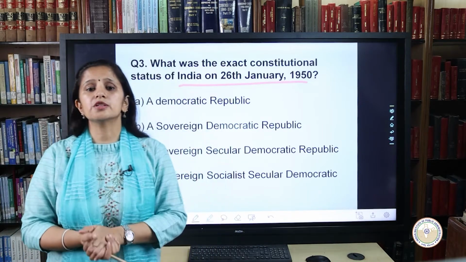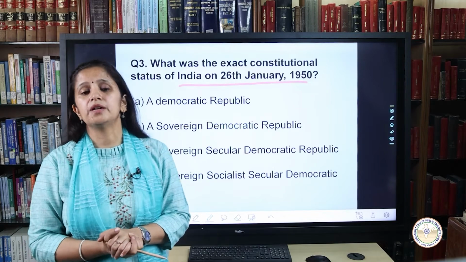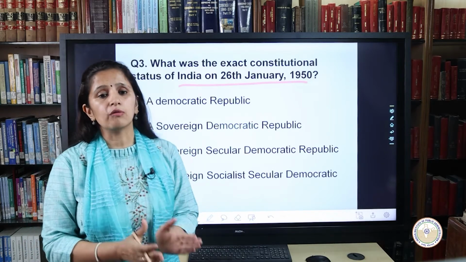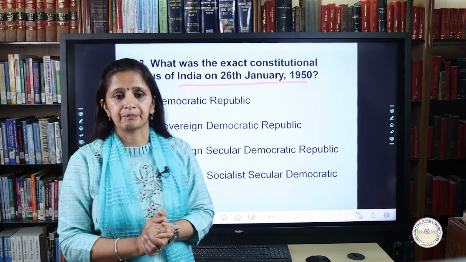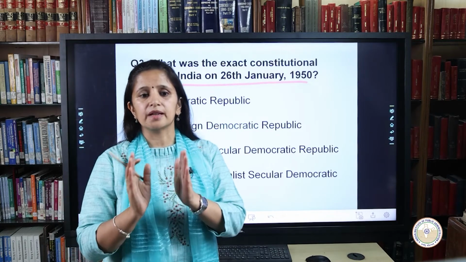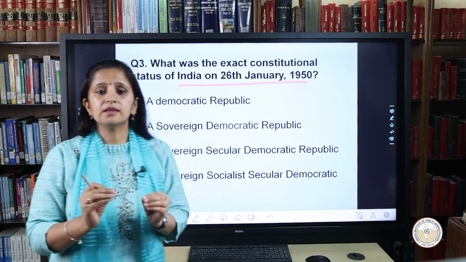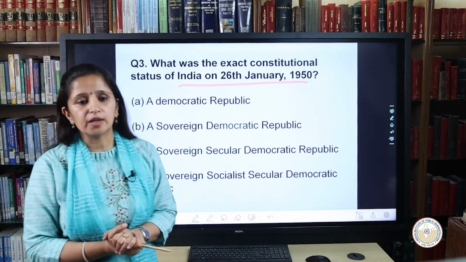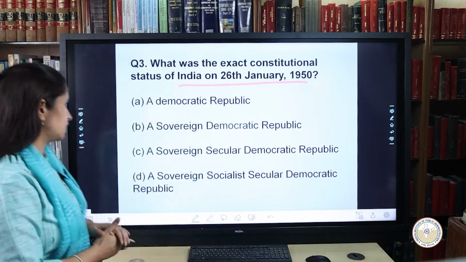According to the constitution at the time of its commencement, on 26 January 1950, India was a sovereign democratic republic. It got the constitutional status of being socialist and secular only after the 42nd Amendment Act 1976.